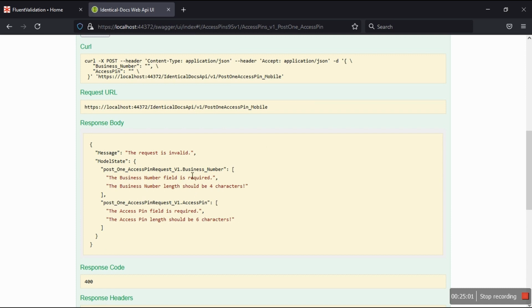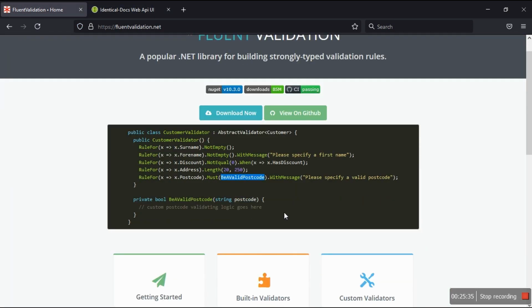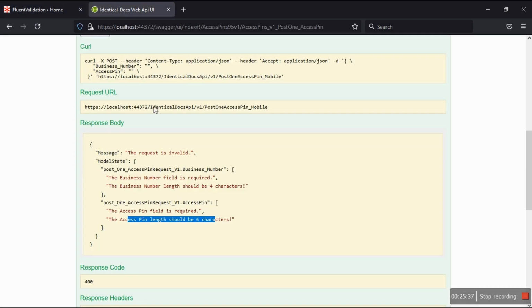There we go. It says for business number, you see the request is invalid. You see the model state is invalid. That's the model state. It says for the business number field, firstly, it's required because there's a required attribute. Secondly, the length should be 4 characters. Seems familiar? Yes. And access pin is required, and it should be 6 characters. So Fluent Validation can also use the built-in validators, as we saw on this guy, built-in validators like required.